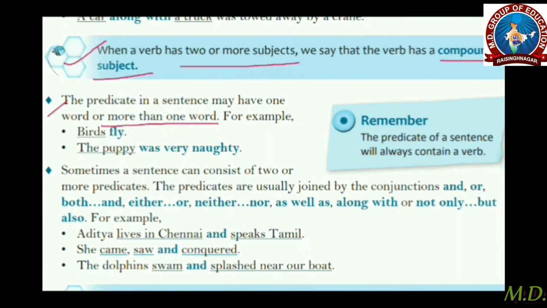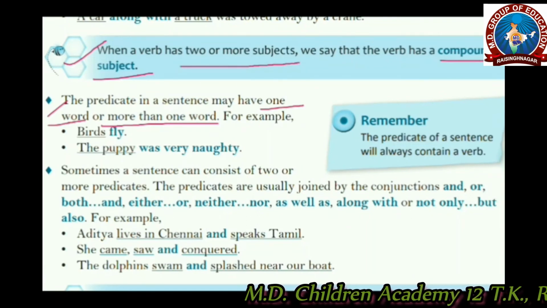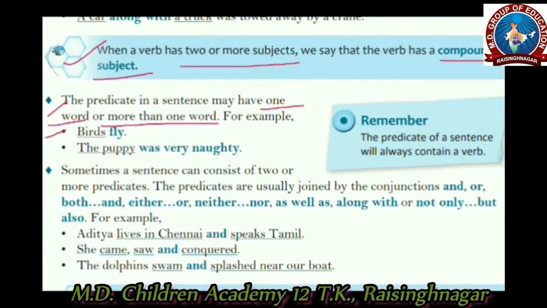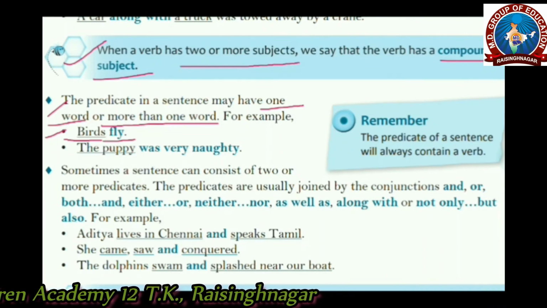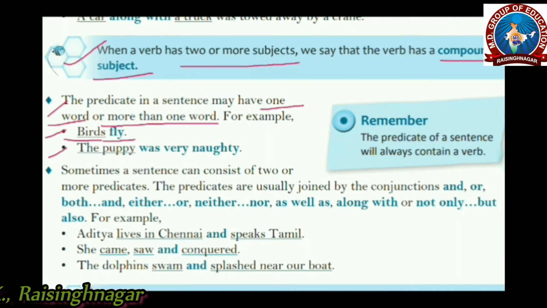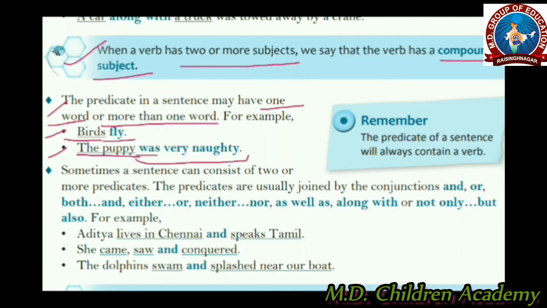When there is more than one verb, it is a compound predicate, and if there is one verb, that is a simple predicate. Just like this example, birds fly. Here birds is the subject and fly a simple predicate, as there is only a single verb. The second example is the puppy was very naughty. The puppy is a simple subject, and was very naughty is again a simple predicate, as here is only one verb, was.